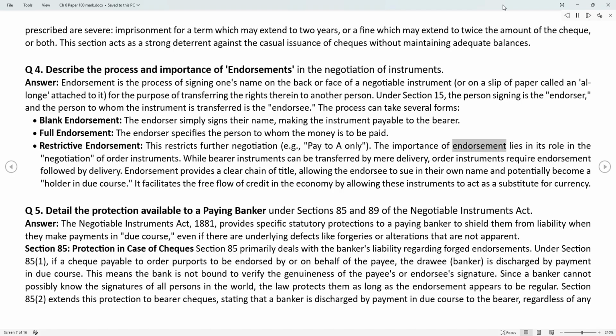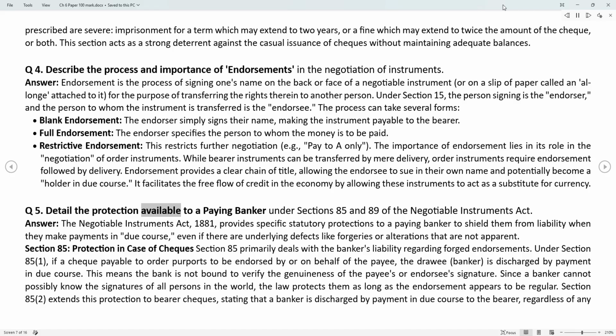The importance of endorsement lies in its role in the negotiation of order instruments. While bearer instruments can be transferred by mere delivery, order instruments require endorsement followed by delivery. Endorsement provides a clear chain of title, allowing the endorsee to sue in their own name and potentially become a holder in due course. It facilitates the free flow of credit in the economy by allowing these instruments to act as a substitute for currency.